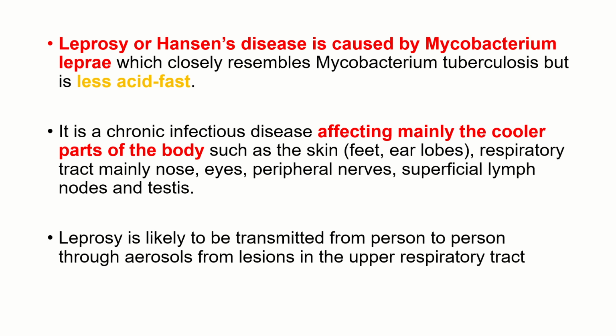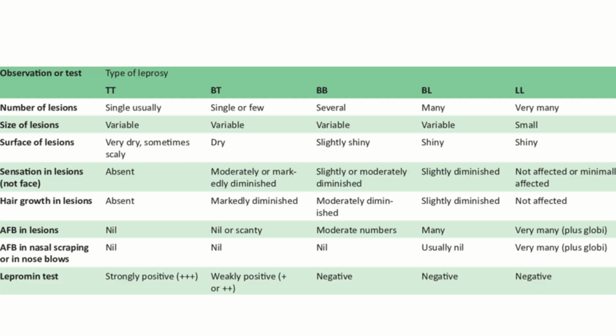It is a chronic infectious disease affecting mainly the cooler parts of the body, such as skin, respiratory tract, mainly nose, eyes, peripheral nerves, superficial lymph nodes, and testes. It is transmitted from person to person through aerosols from lesions in the upper respiratory tract. Now this is a classification. Leprosy will be taught to you in detail in your theory lecture, so I am not going into much detail. I am just going to talk about tuberculoid leprosy and lepromatous leprosy.